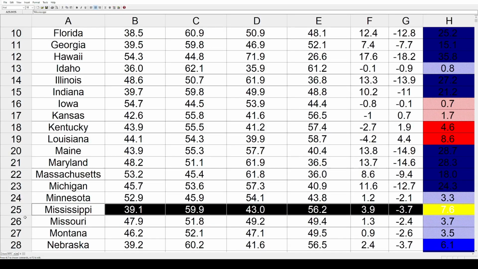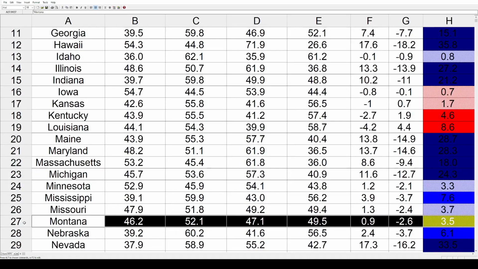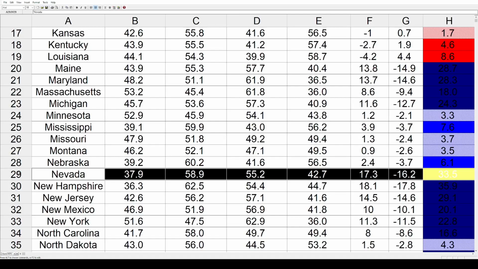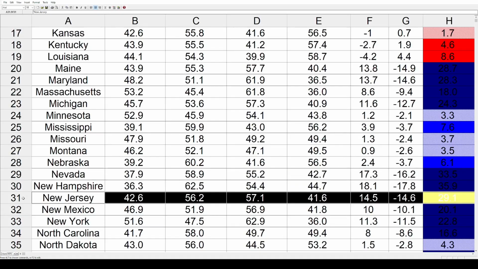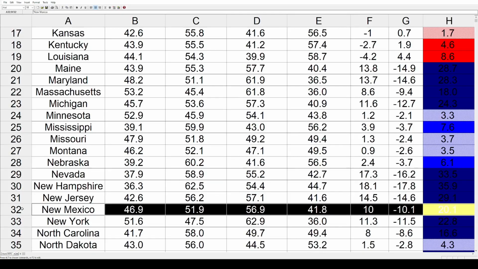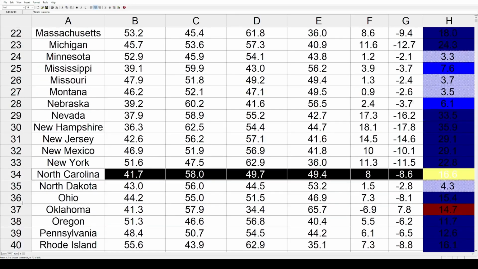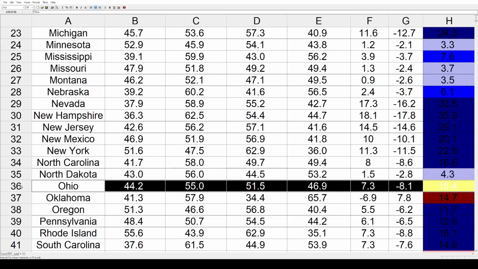Mississippi's a red state, but that went 7.7 toward the Democrats. Missouri went toward the left by 3.7, Montana as well by 3.5. Nebraska, same direction by 6.1. Now we've got some more big shifts toward the left. Again, Nevada, 33.5. New Hampshire, 35.9. New Jersey, 29.1. New Mexico, 20.1. New York, 22.8. And North Carolina by 16.6. North Dakota also got bluer, but only by 4.3. Ohio went 15.4 toward the Democrats.